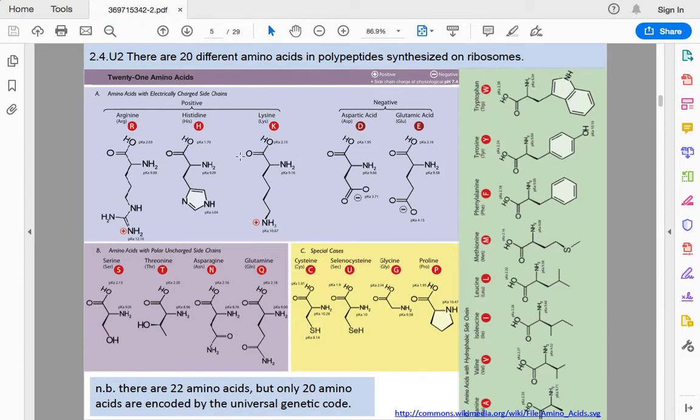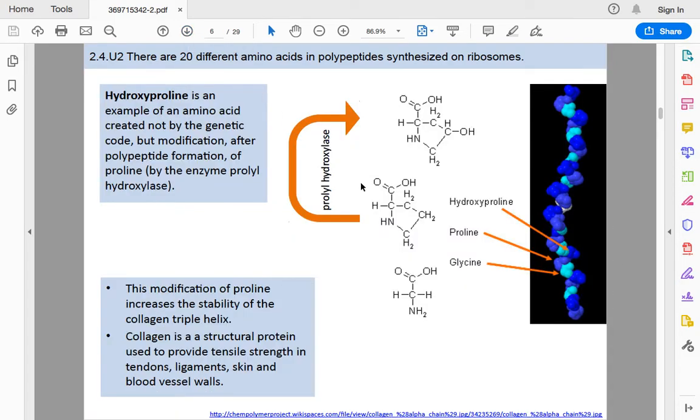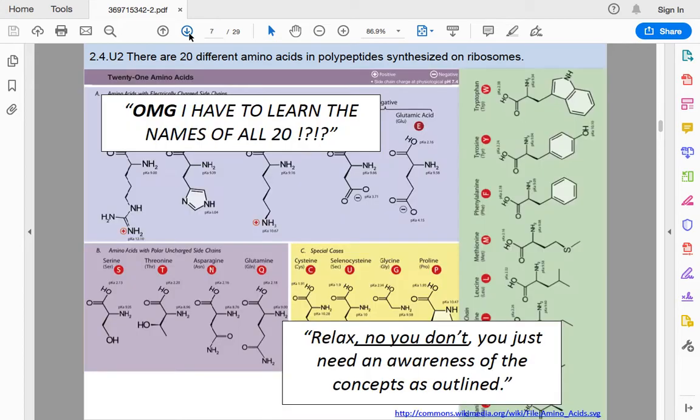If I ask you in an exam to identify which one is the amino acid: COOH, the carboxyl group, and the NH2, that is the amine group. This is one example of an amino acid called hydroxyproline, and is an example created not by the genetic code but by modification after polypeptide formation of proline. So this is one example of how these proteins are expressed. Do I have to learn all of them, the names of all of them and the structure? No, you don't. You just need an awareness of the concepts outlined, okay?